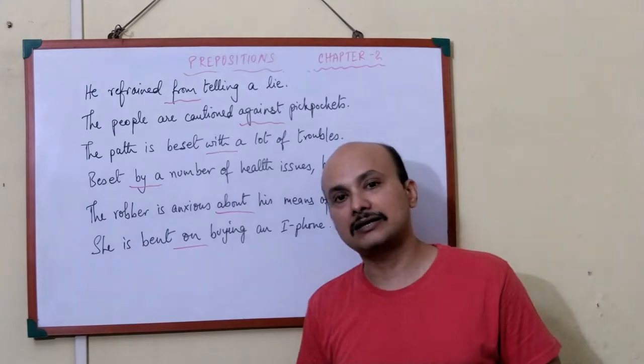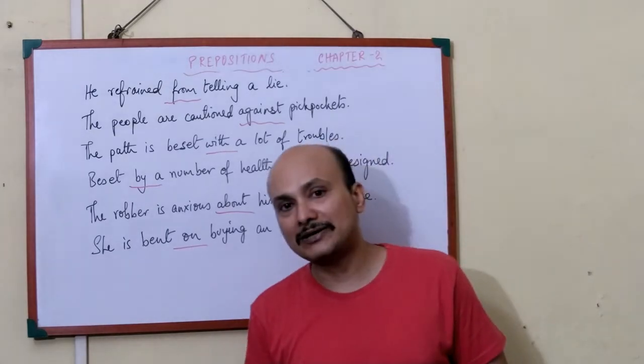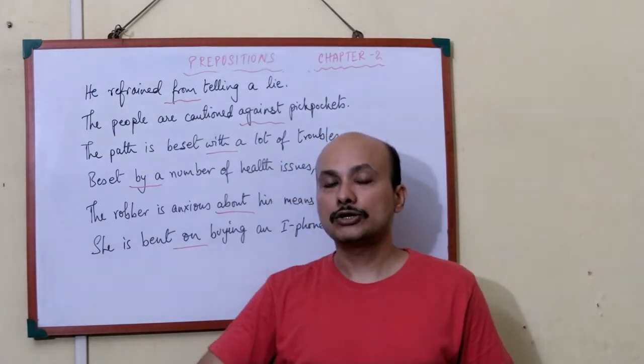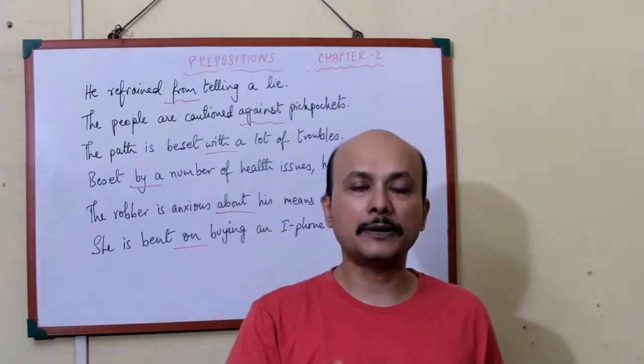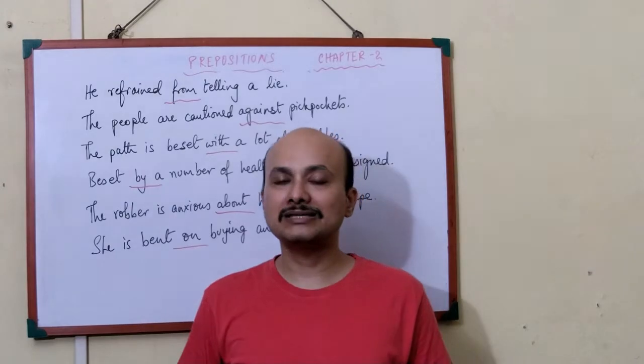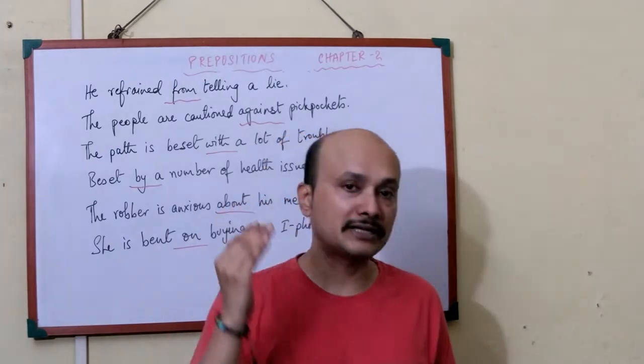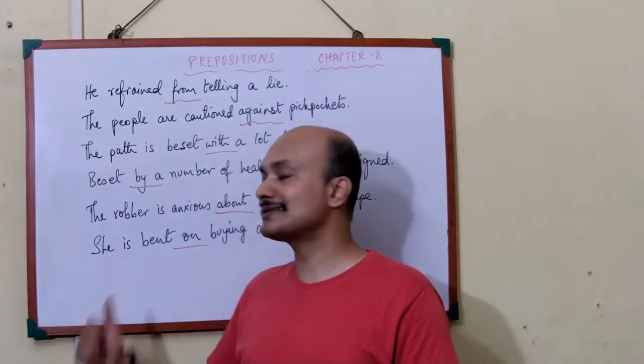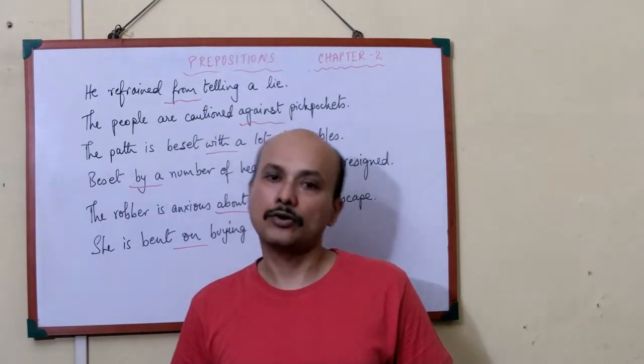Bent on. This is another phrasal verb. What is bent on? Intent on. Totally convinced. Totally made up her mind. I am going to buy an iPhone. So bent on means made up one's mind, determined, as we may say. That is exactly the meaning of bent on.